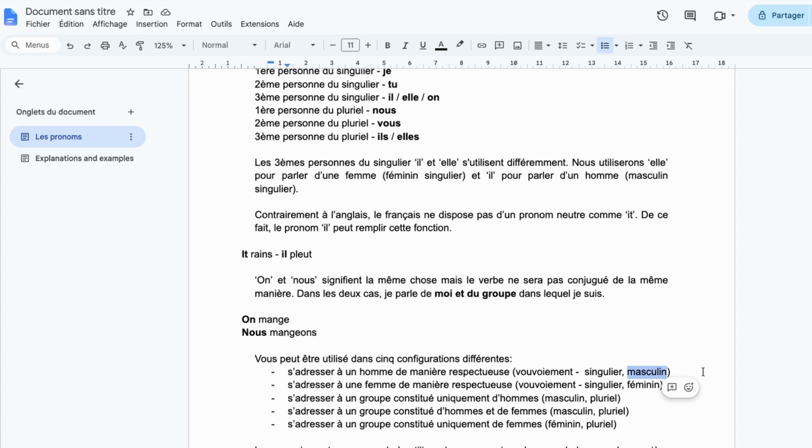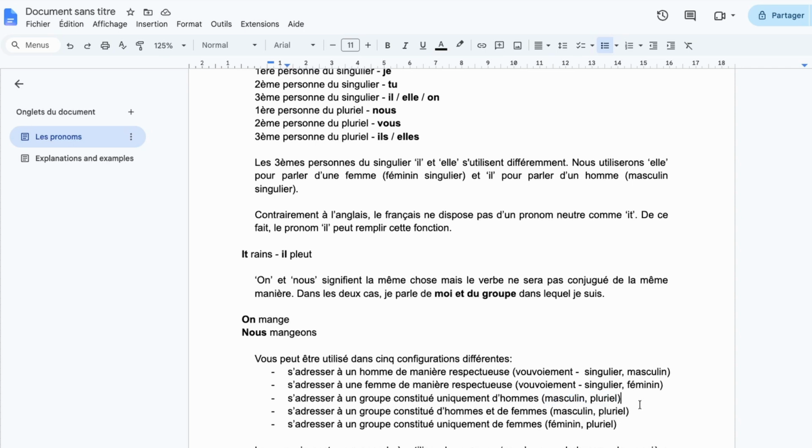speaking to a male. In that case, it's just masculine, and we could be using vous to speak to one person, and that person is female, right? So that's two different scenarios. And then we could be using vous to speak to a group. So it's the second person of the plural, remember? So it's a group, we are speaking to a group, and this group is only made of males. So in that case, it's just considered to be masculine and plural.